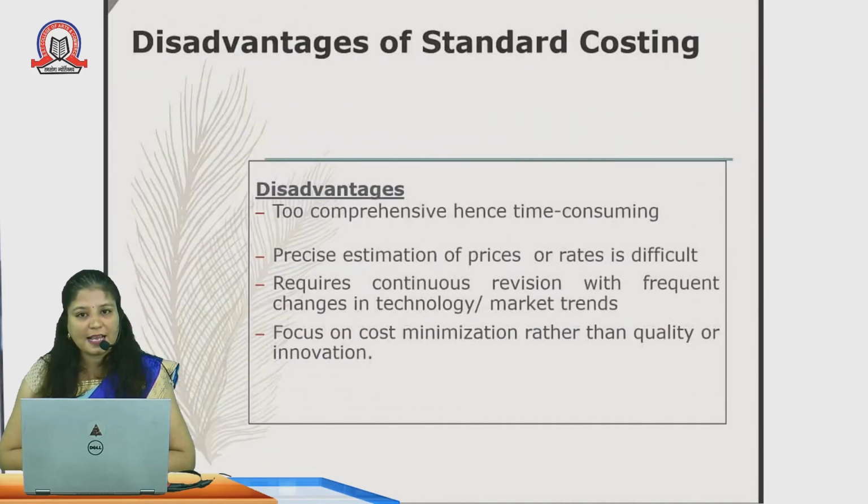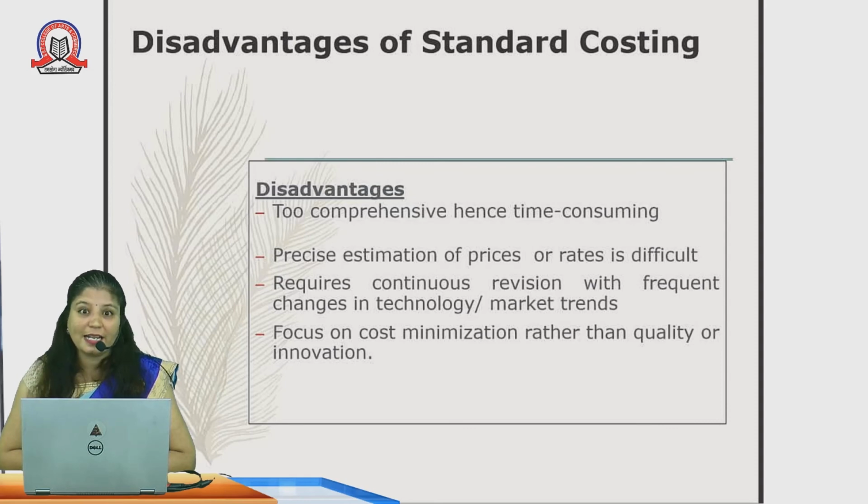But as I have said, there are certain pros and cons, so there are certain disadvantages also in standard costing. It is too comprehensive and time consuming. Preparing a budget for a full year or even a month is too complicated because it is a future prediction. Prediction may not be true every time. Precise estimation of prices or rates is difficult.